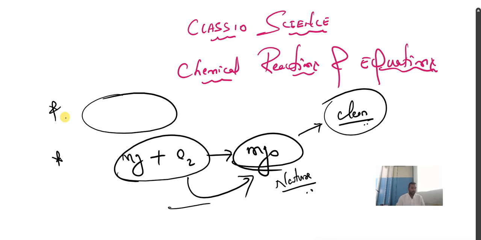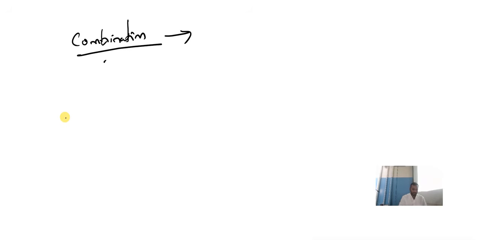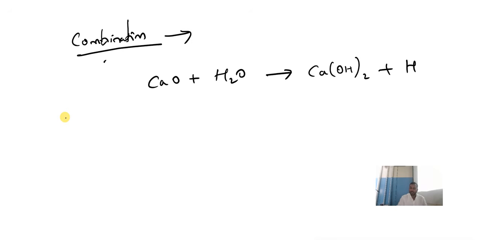Apart from that, the next topic we want to study, which we have to refer to from the textbook, is in types of chemical reactions. The first type of chemical reaction is called combination reaction. Am I right? In combination reaction, the best example given is calcium oxide plus water. When calcium oxide reacts with water, that is H2O, it gives calcium hydroxide, and heat is liberated. Children, this reaction is important.